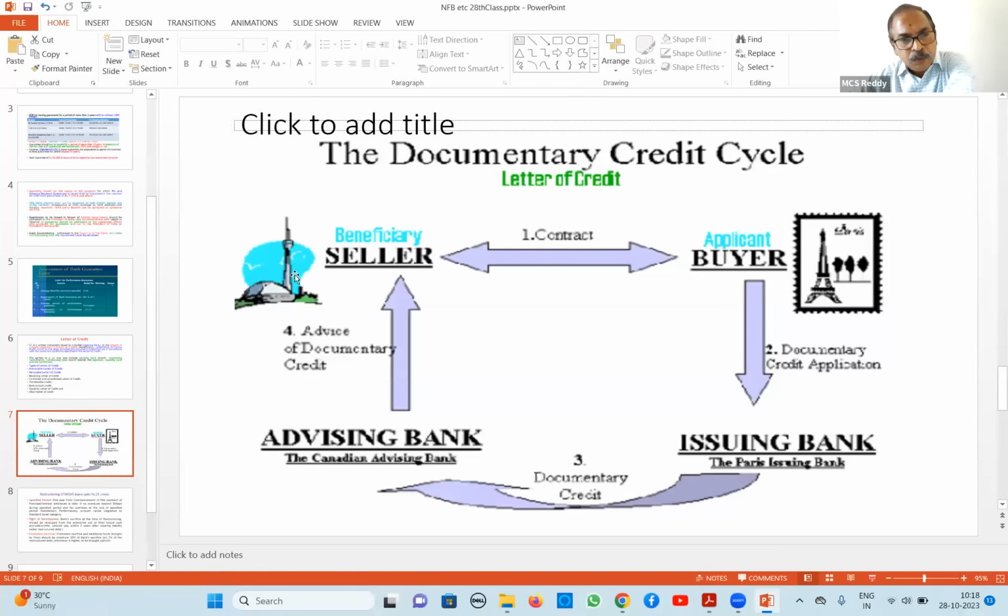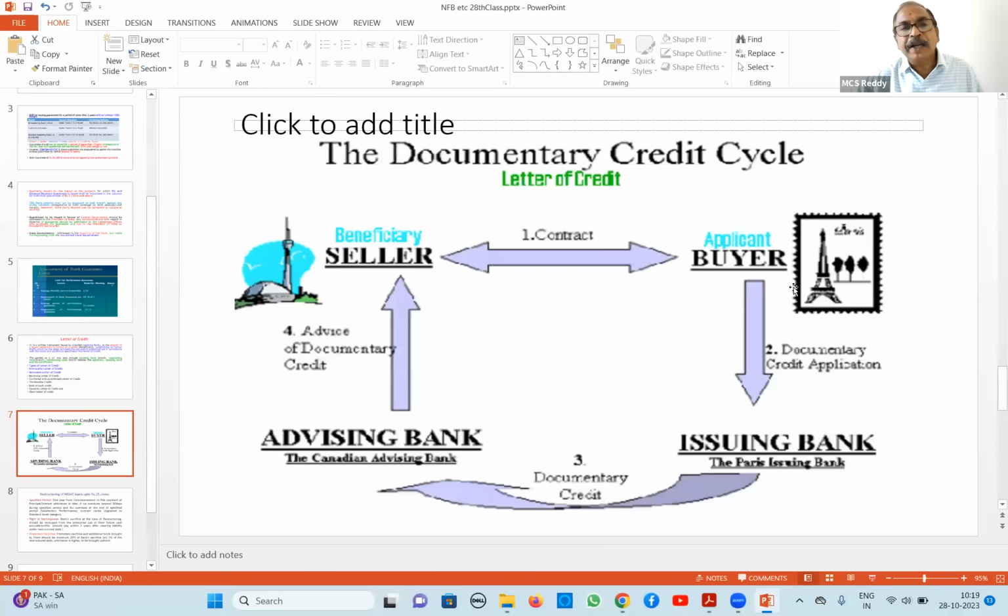So you send us invoice, bill, insurance, all others, so that we will pay the amount provided all papers, whatever we receive, that is shipping bill plus invoice plus insurance and other related documents, whatever is mentioned in LC, are received correctly. Then we will make payment on agreed date. This is what we are guaranteeing.